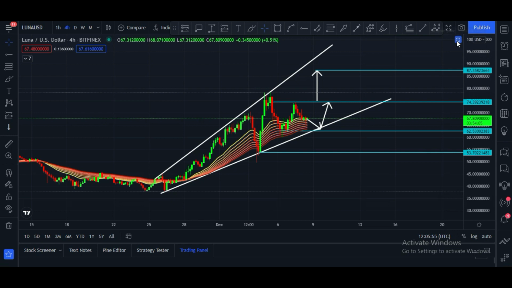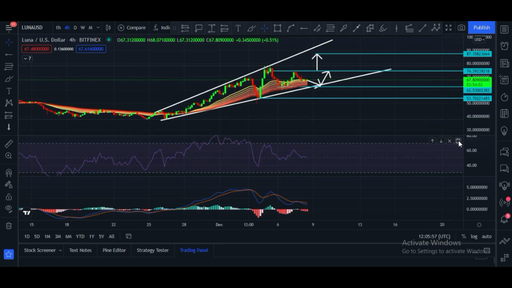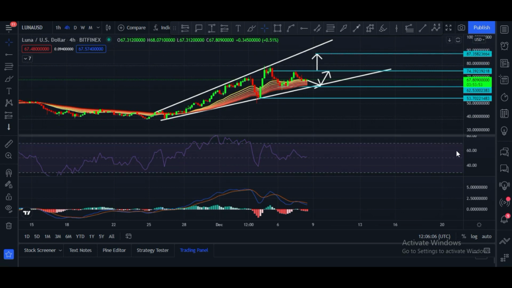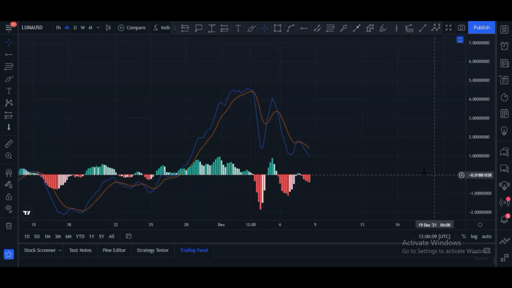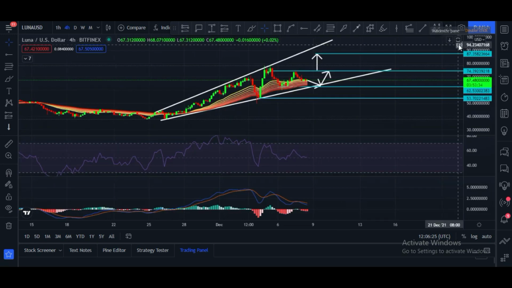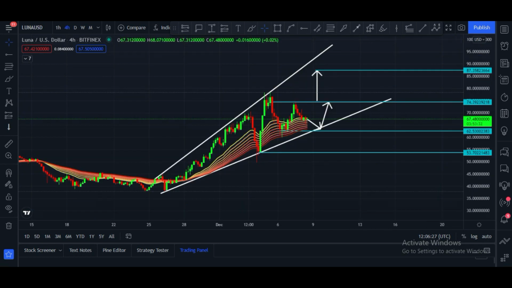Let me please show you RSI. RSI is at 51 and it is above 50, and it is a bullish sign. And let me please show you MACD. MACD crossover was towards downside, and towers are very low red towers. That means maybe some drop in price we may see, but after some consolidation price of Luna definitely will go up.